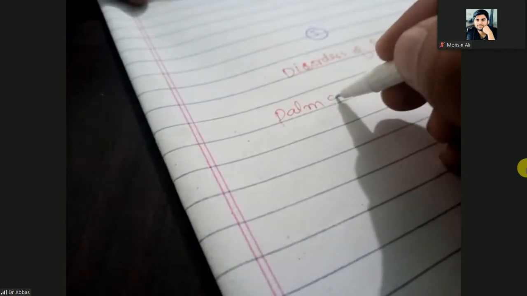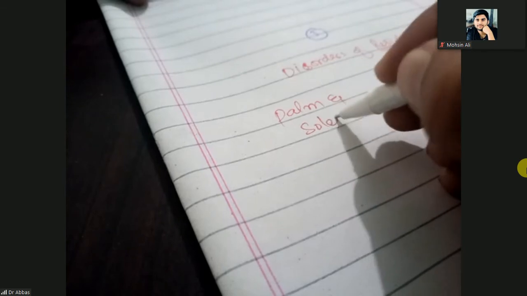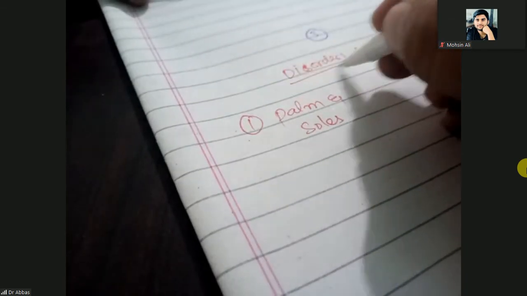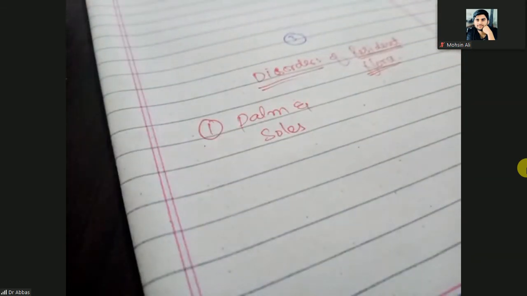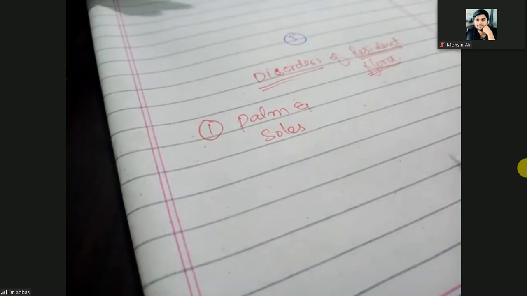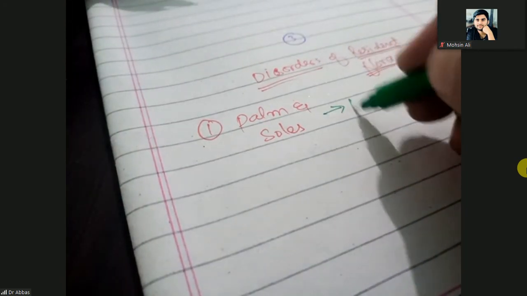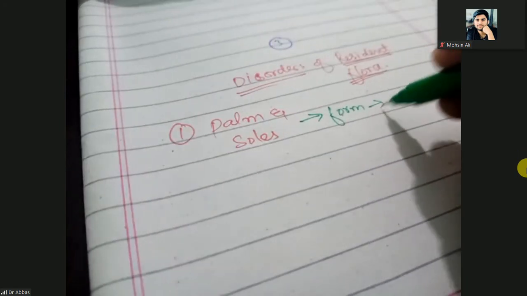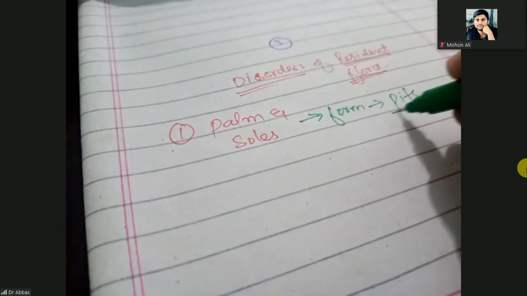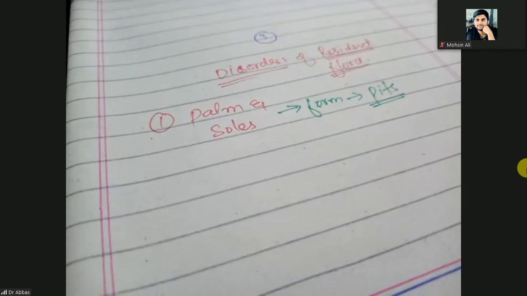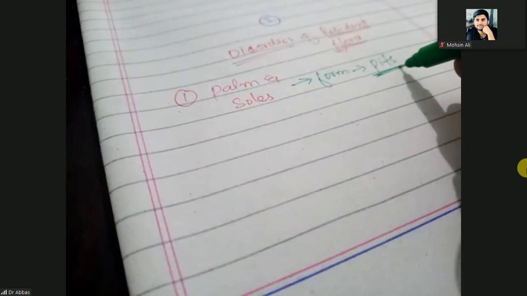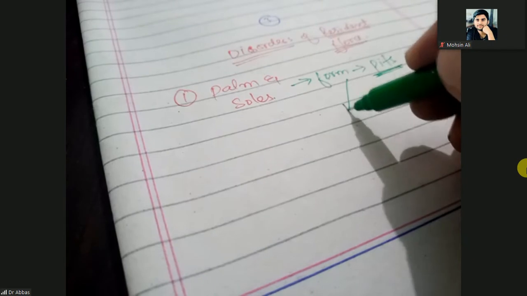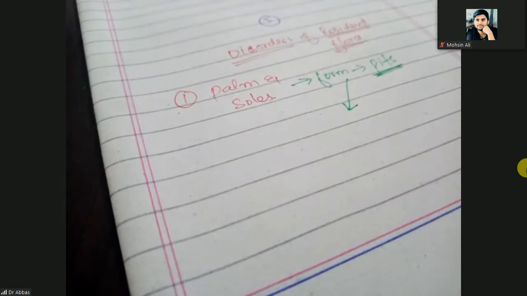If that keratolytic enzyme is acting on the palms and soles, it will form pits. Due to these pits on the palms and soles from the resident flora, the condition is known as pitted keratolysis.